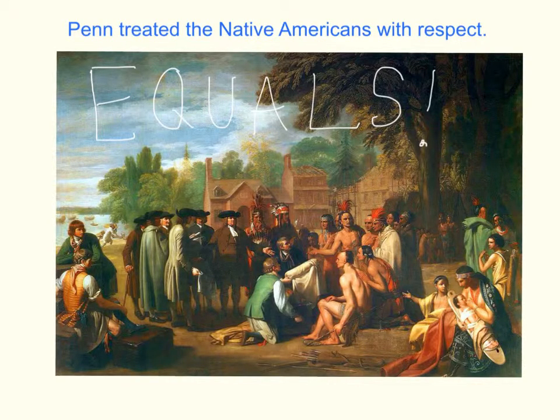Penn treated Native Americans with respect. He tried to understand their culture, and he wanted colonists to live with them as equals. Penn made fair agreements with the Delaware Indians when he bought land from them, and his fairness helped Pennsylvania's colonists and Native Americans live together peacefully for years.